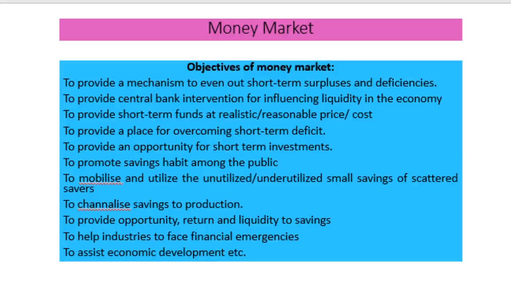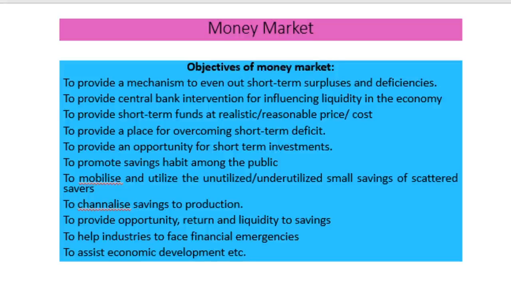Then these savings are channelized into production. Another objective is that they provide opportunities, return and liquidity to the savings. Another one, they help the industry to face financial emergencies by providing working capital. Then finally, another objective is to help in the economic development of the country.